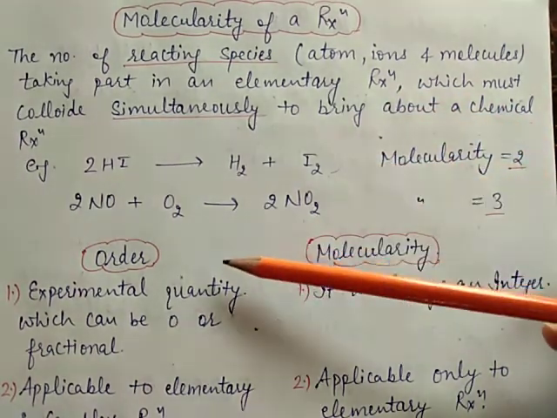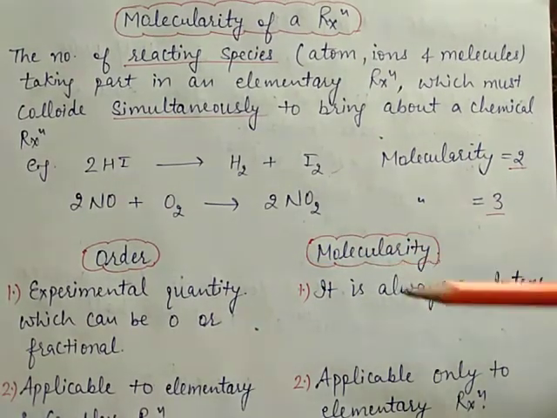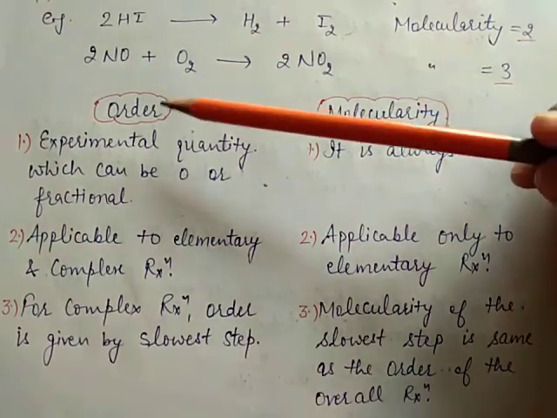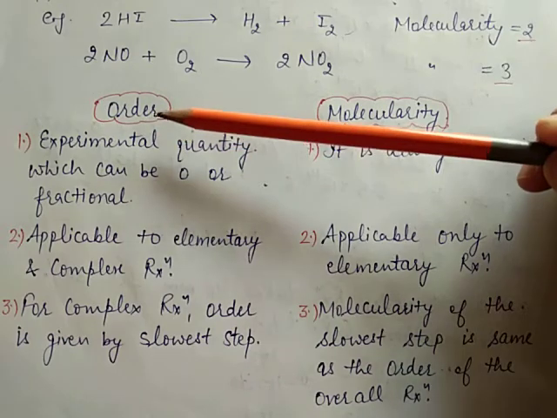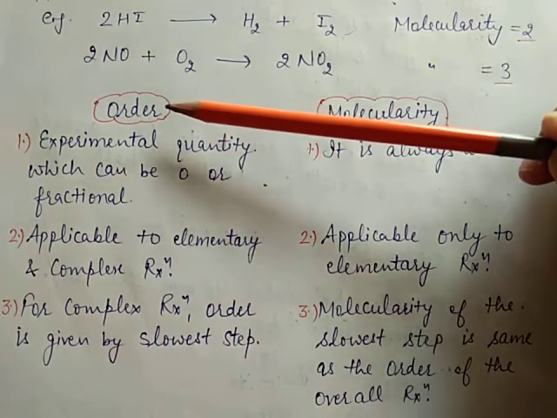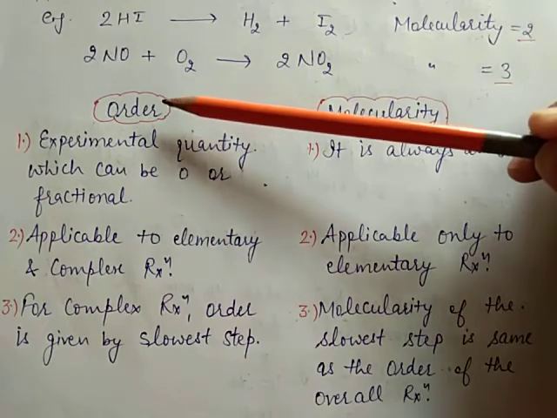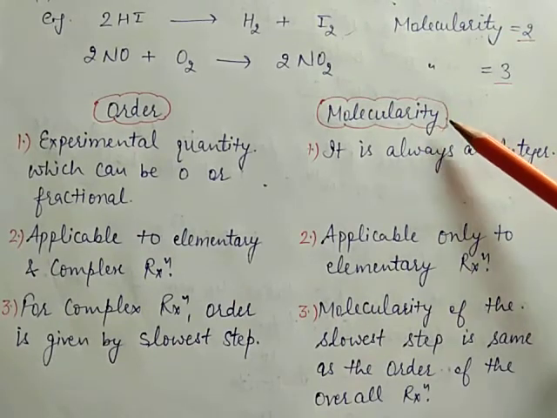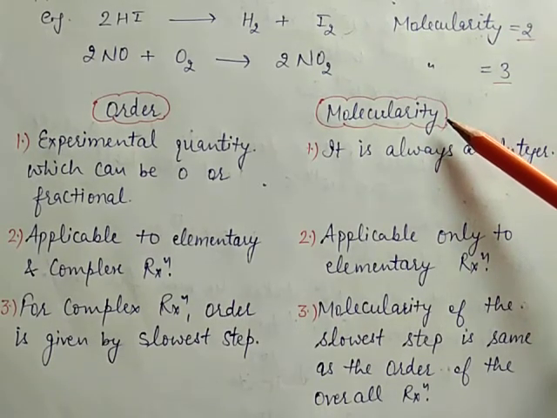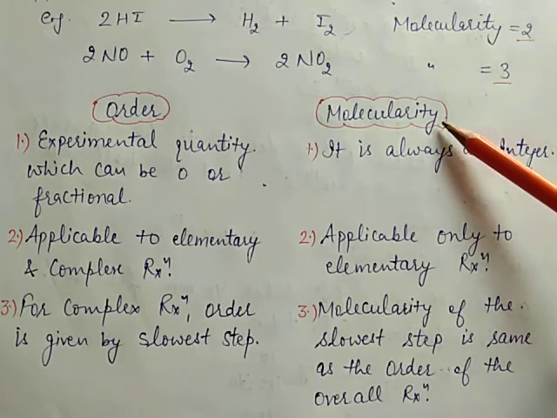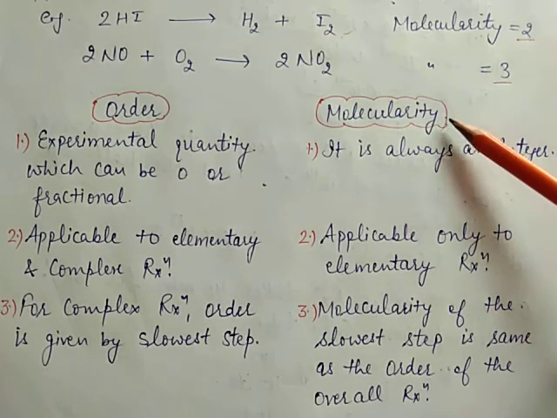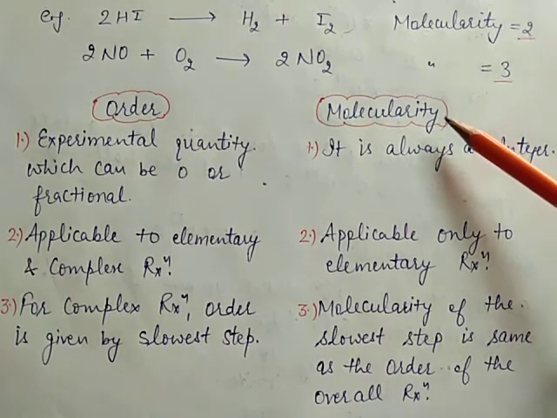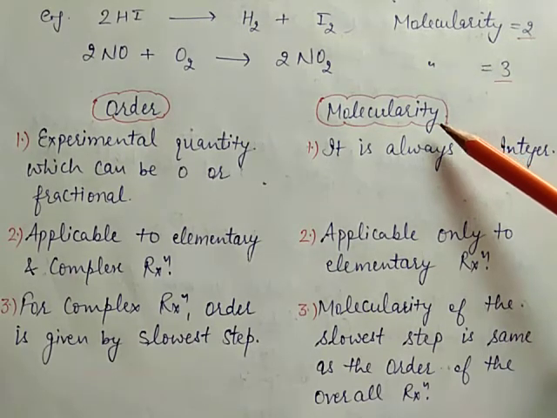Now, what are the differences between order and molecularity? First, order. Order is defined as the sum of power of concentration of reactant in the rate law expression. But the molecularity is the total number of reacting species which take part in an elementary reaction after the collision simultaneously to bring about a chemical reaction.